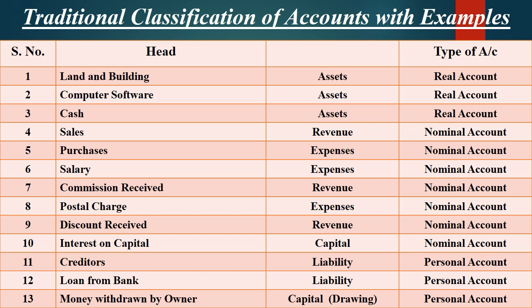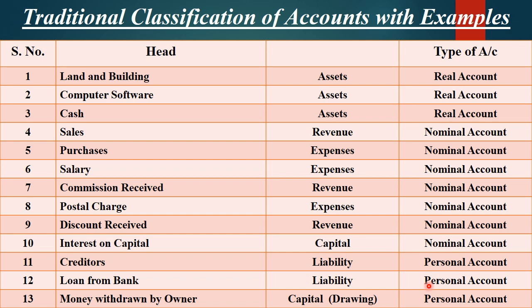Next, we can see the traditional classification of accounts with examples. Why do I say it's traditional classification? Because some chartered accountants and teachers who are not eager to apply the traditional rule or golden rules apply the same rule, but they have classified it in another manner. So they gave it the name of modern approach. Today we are going to learn only the traditional approach. In the next lecture we will see the modern approach.